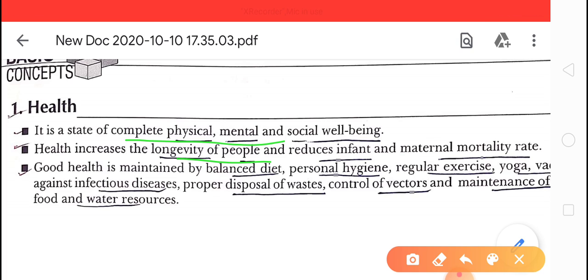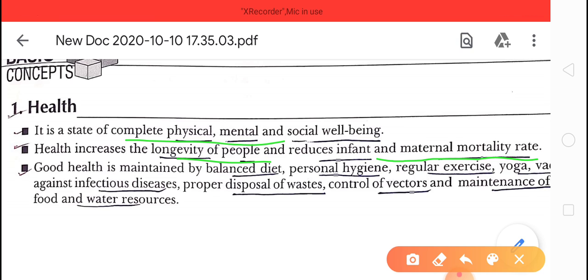Okay, so health can increase the longevity of the people, and it also reduces infant and maternal mortality rate. The newborn will not die, the mother will not die at the time of delivery if they are healthy. Okay, how can we maintain our health?